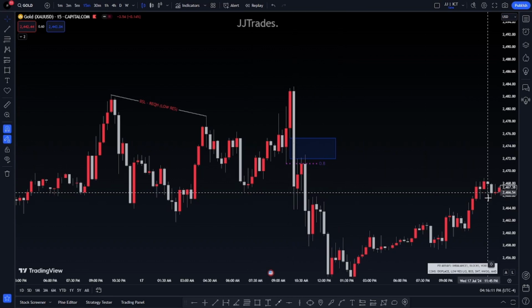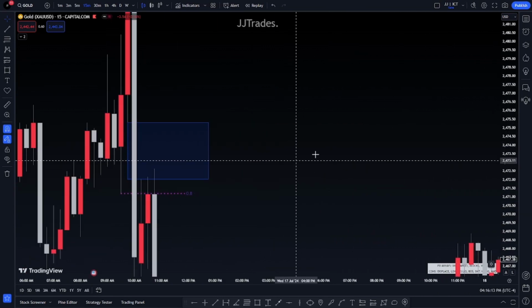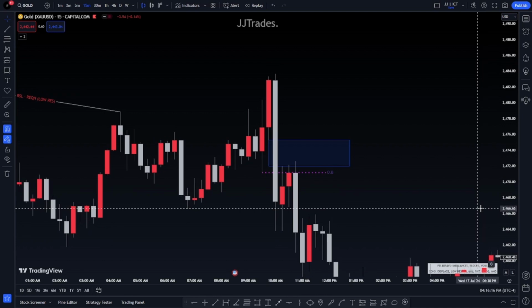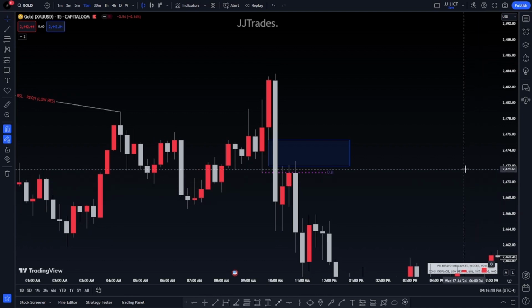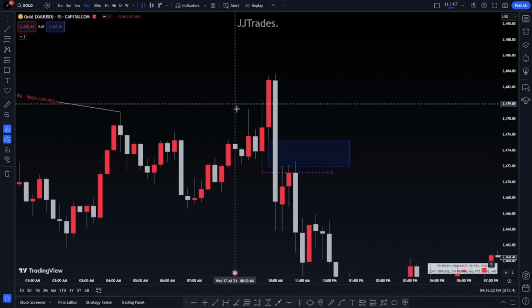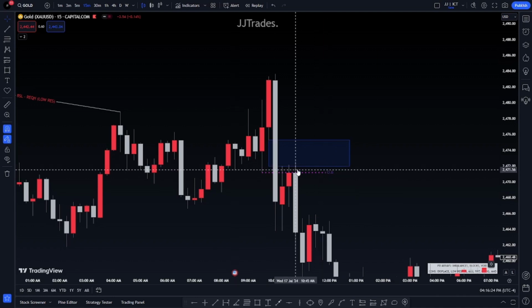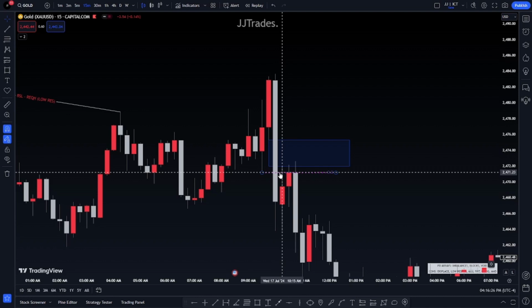That's your entry right there. When price comes up to the fair value gap, that's your entry. You want to use the fair value gap as your entry, okay? If you're using this CISD or change in state of delivery as an entry, you want to use the fair value gap always. You never want to use the order block,